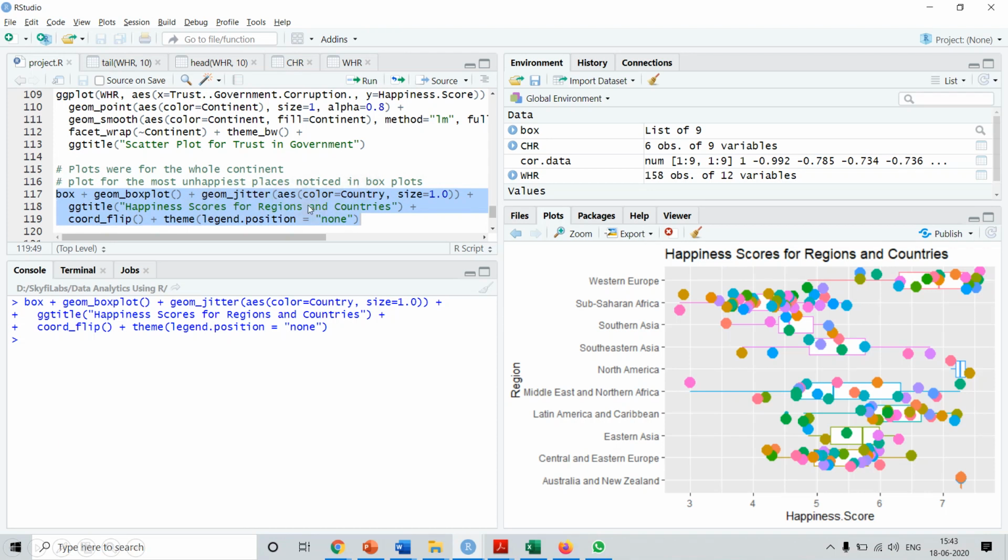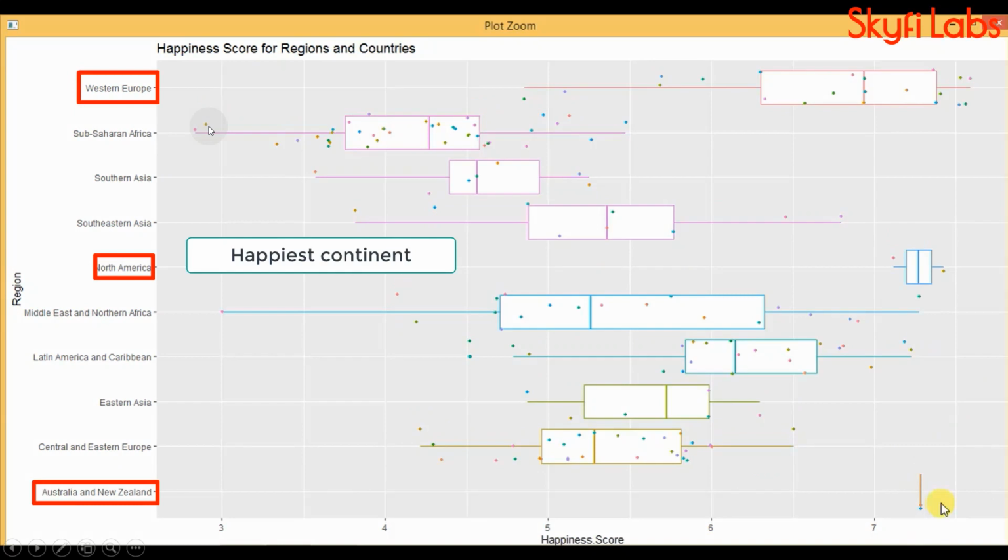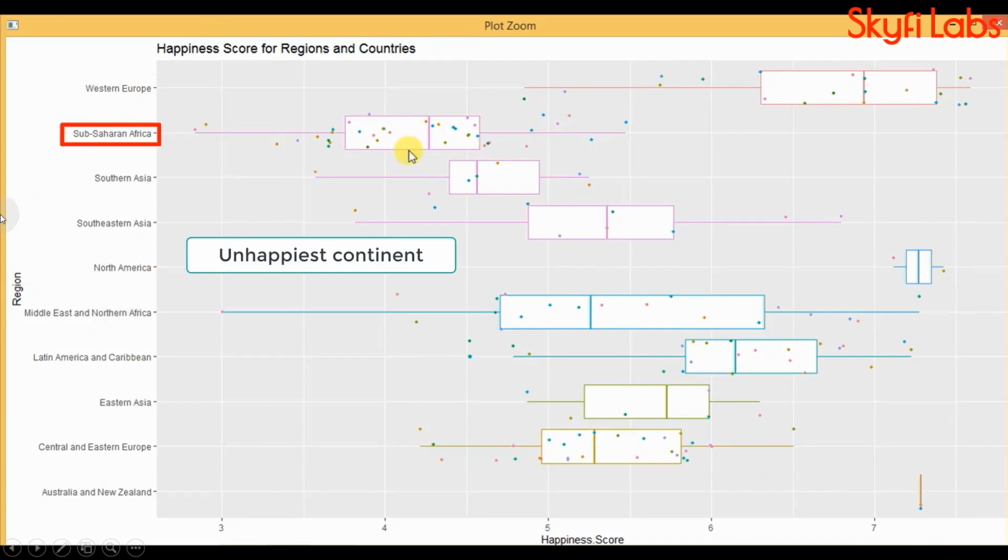We want the country points also over here, and the title happiness scores for regions and countries. We are flipping it. Okay, so if we see over here, we notice that Western Europe, North America, and Australia, New Zealand, they are the happiest, and the least happy is Sub-Saharan Africa. So Western Europe, North America, Australia, they are the happiest. Sub-Saharan Africa, it is the least happy.